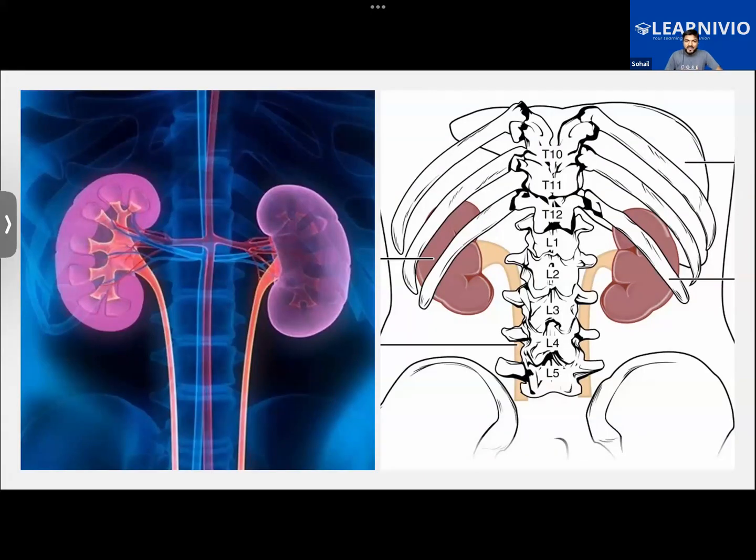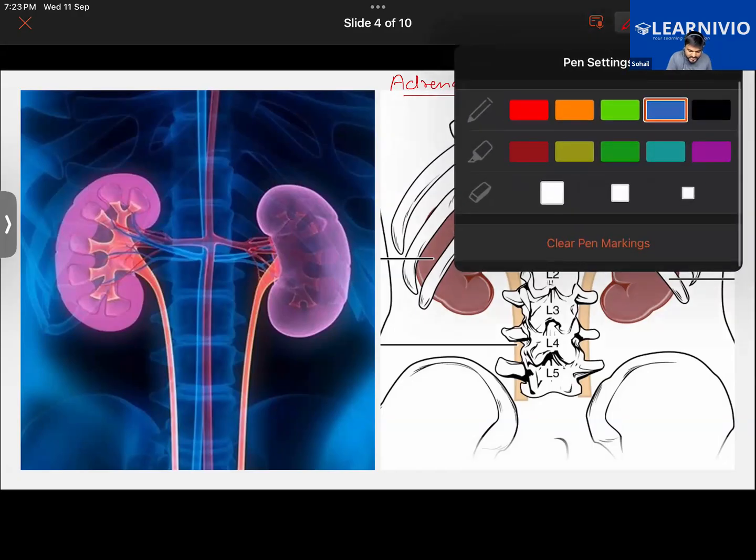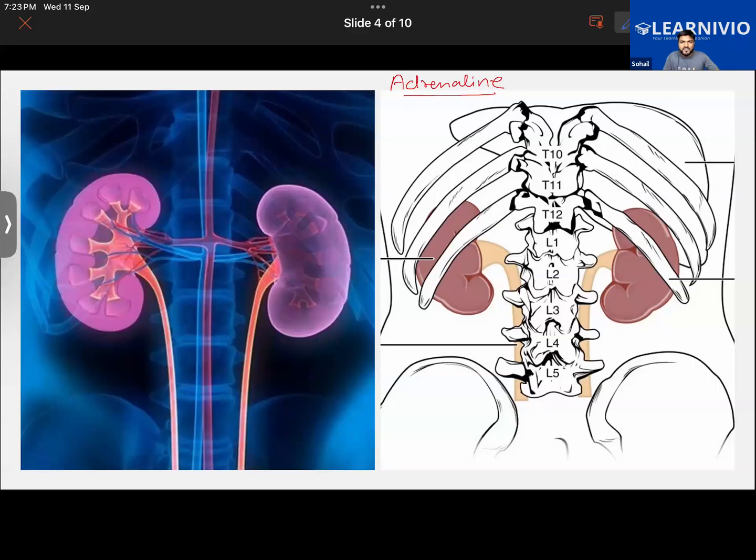So talking about the adrenal gland. Most of you would be aware of this emergency hormone called adrenaline. Let's say that as a child, there's a kid who is being chased by a dog. At that time, the child will run very fast. Normally, he might not be running that fast, but when he is being chased by a dog, he will run too fast.